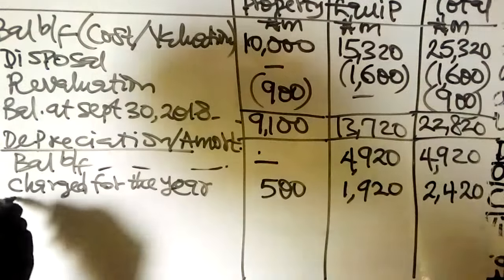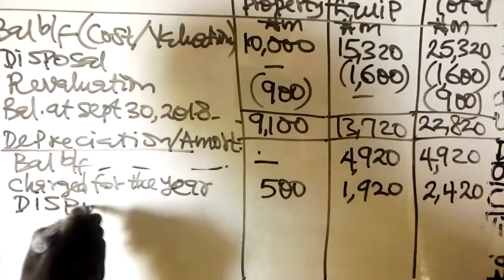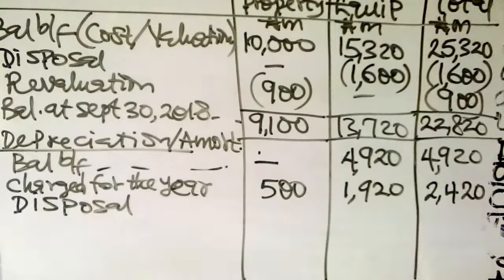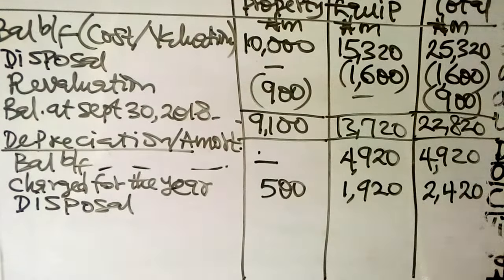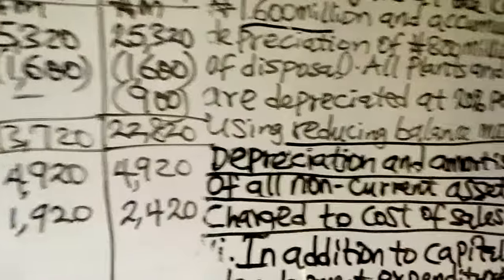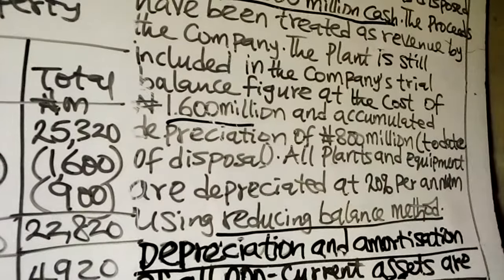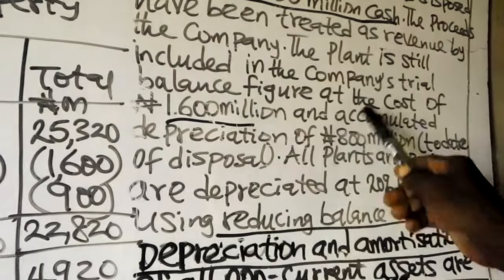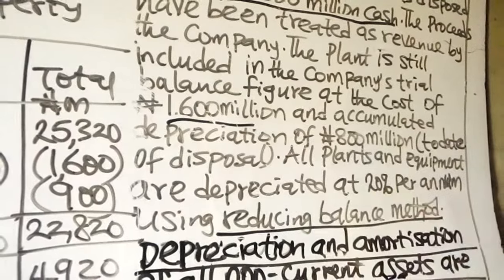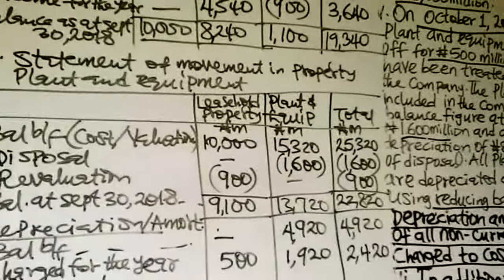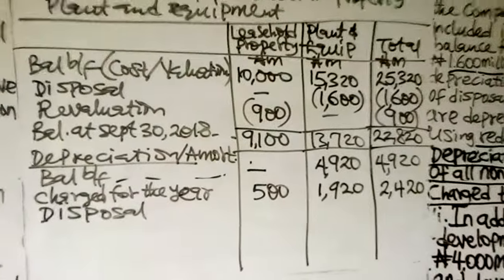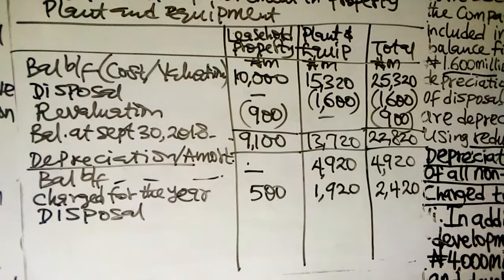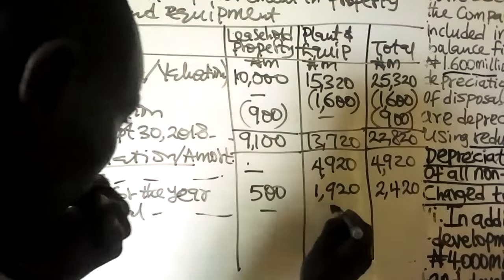Then we have disposal, the asset that was disposed. How much is the accumulated depreciation on that asset? That is obtained in note 5. From note 5, you were given the accumulated depreciation of 800 million attributed to the asset disposed. So you have 800 million disposal.